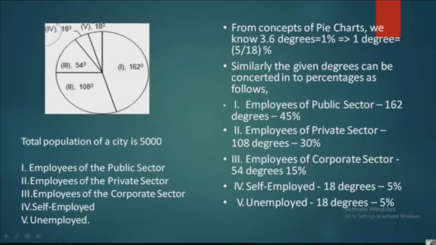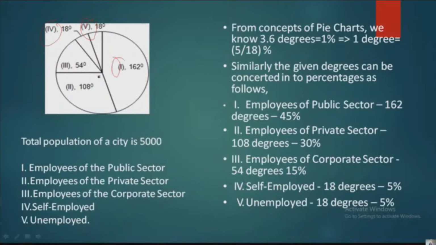See, total population of a city is 5,000. Employees of the public sector: 162 degrees. Employees of the private sector: 108 degrees. Third one, employees of the corporate sector. Next is self-employed and unemployed.